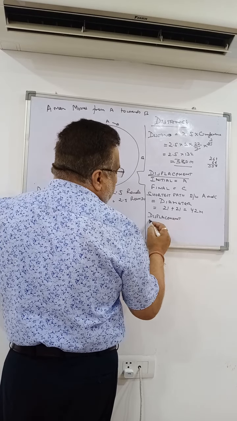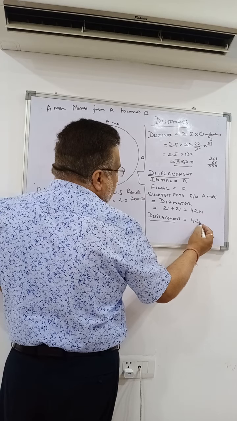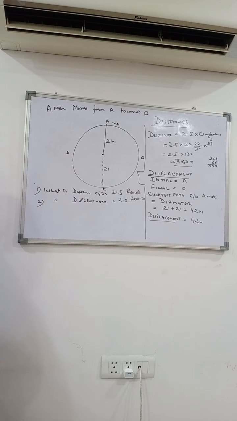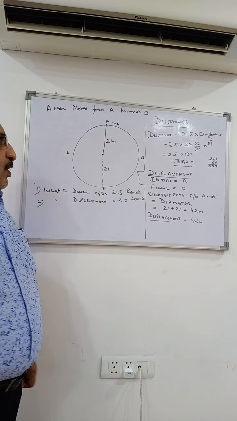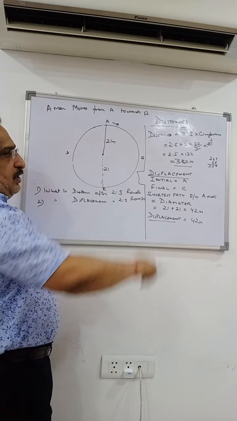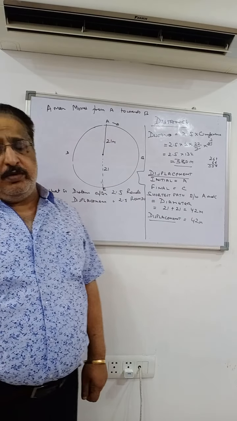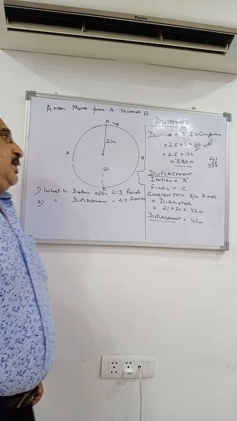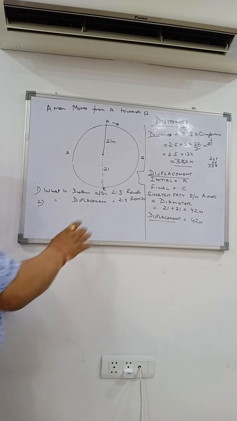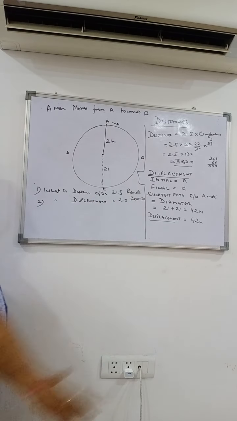Displacement is the shortest path between initial and final position. That will be 42 meters. Is that clear? Now, for the distance, you had calculated the total path traversed. But for displacement, it is the shortest distance between the initial and the final points.